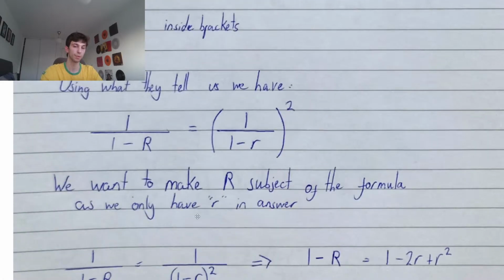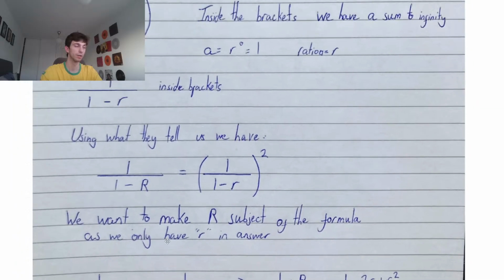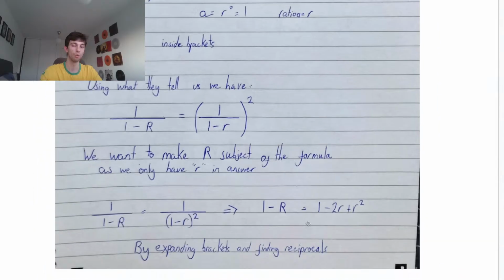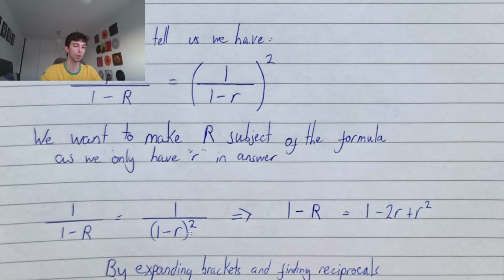So exactly that, guys. We have 1 over 1 minus r equals 1 over 1 minus r squared. Find the reciprocal of both sides and expand out this bracket. That's going to be 1 minus 2r plus r squared. So we have 1 minus r equal to 1 minus 2r plus r squared.